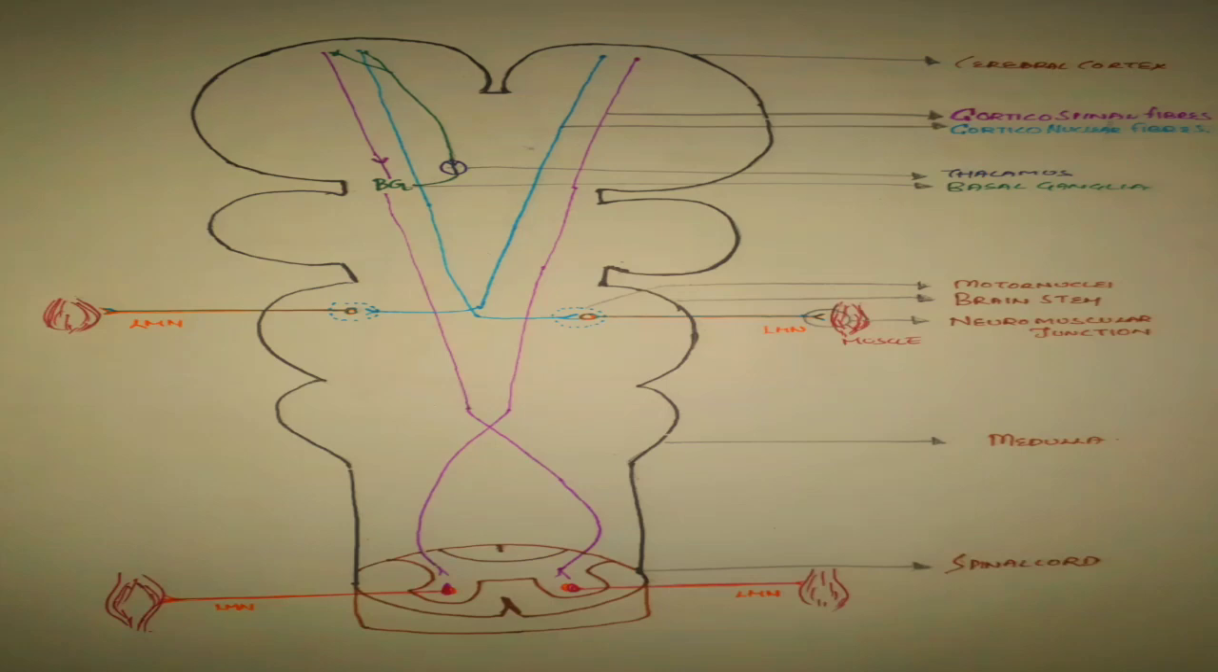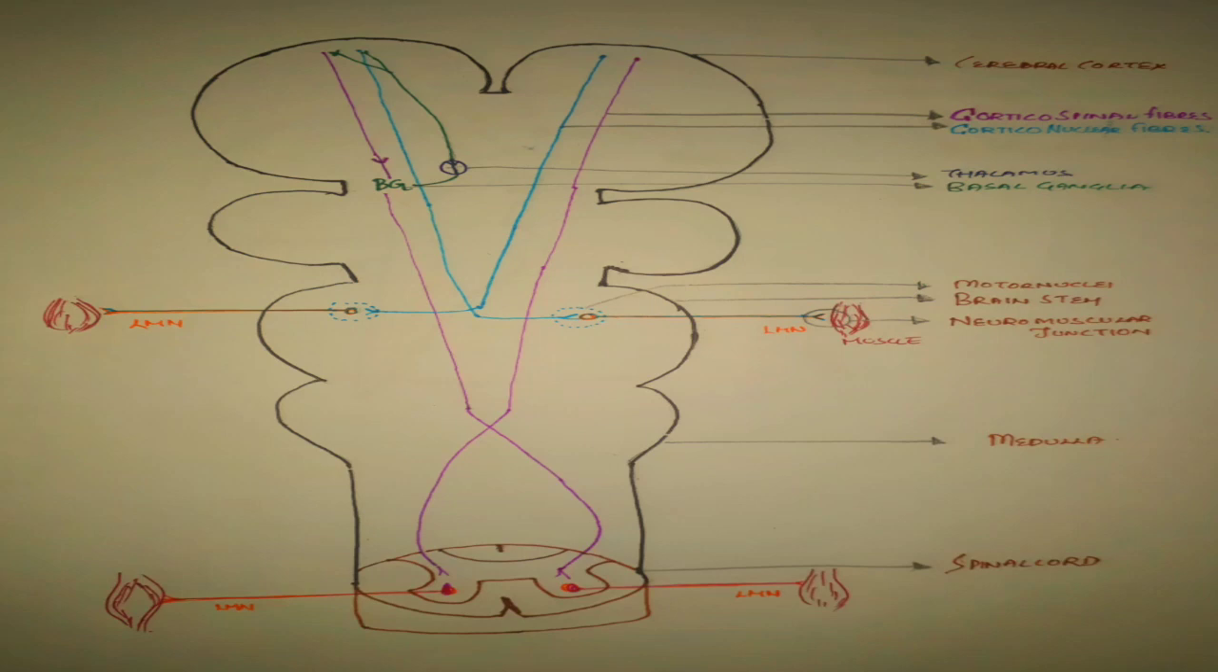Then the blue one, which is called corticonuclear fiber. It starts from cortex and it goes to the motor nuclei present in the brainstem. Hence it is called as corticonuclear fiber. From the brainstem, it fires the lower motor neuron and which further fires the muscles at neuromuscular junction.